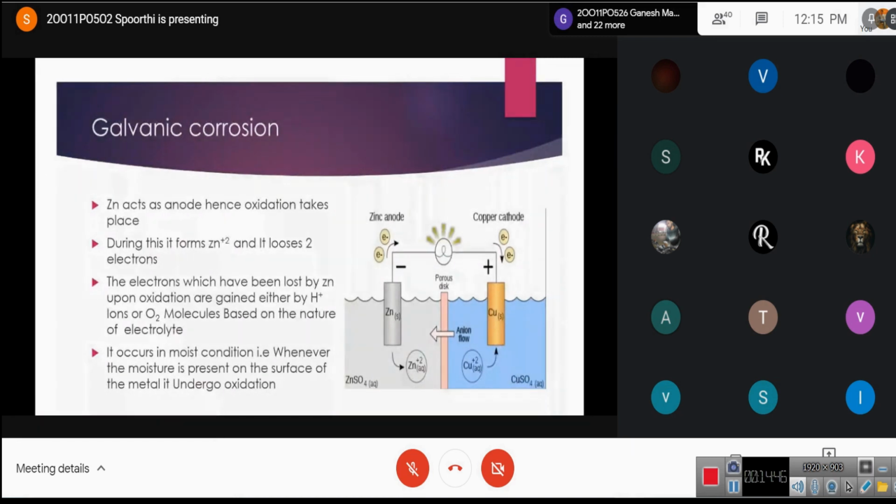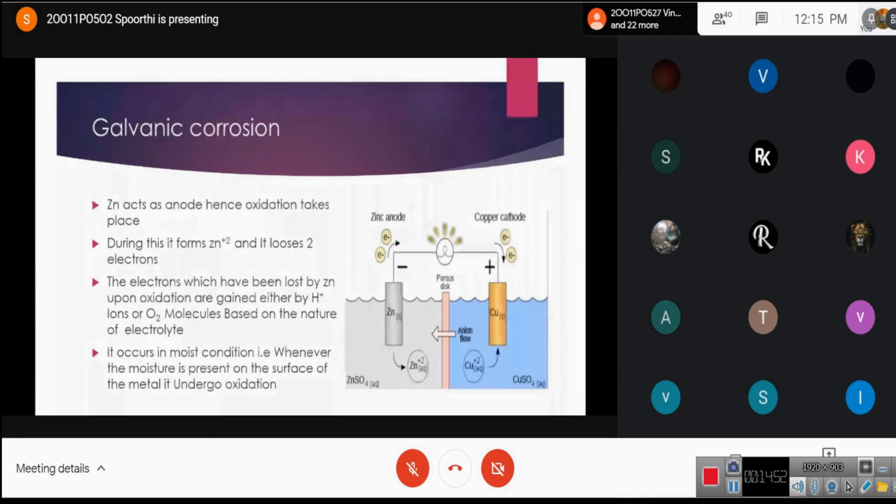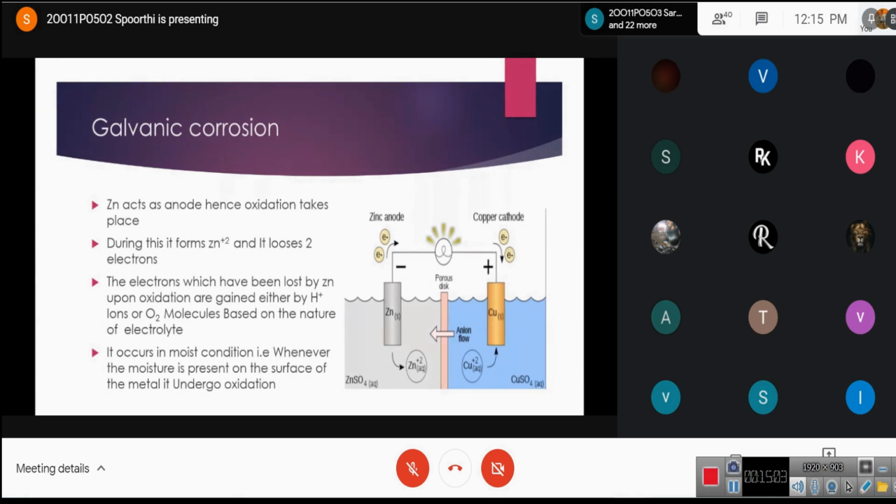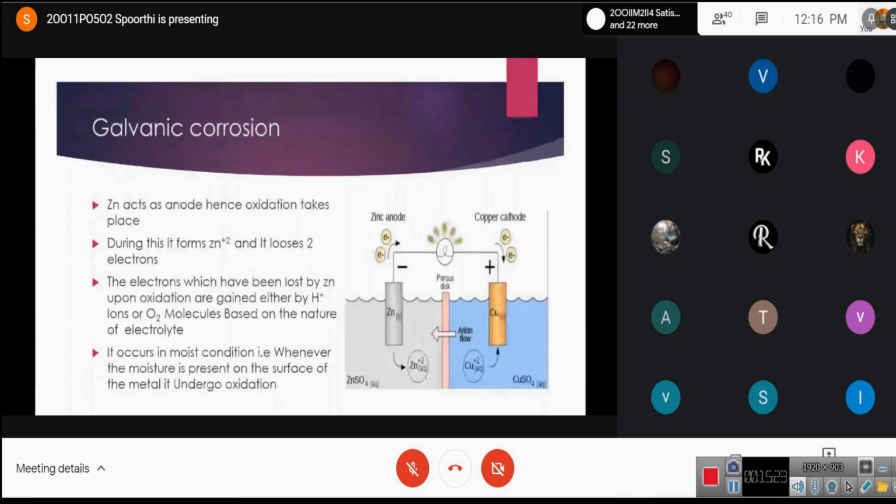According to the electrochemical series, the metal which is above hydrogen, or the one with negative SRP, acts as anode, and the one which is below hydrogen in the electrochemical series acts as cathode, with a positive SRP value, right? Now here zinc acts as anode, hence it undergoes oxidation, which gives Zn+2 and loses 2 electrons. Actually, according to the electrochemical series, here copper has to undergo reduction as it is the cathode. But practically this doesn't happen.